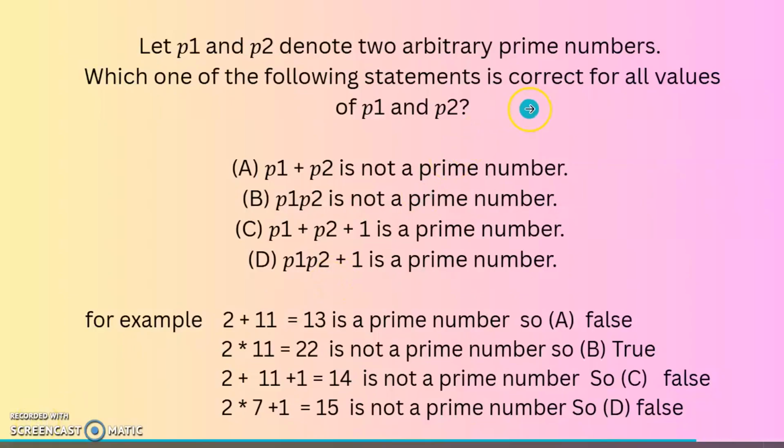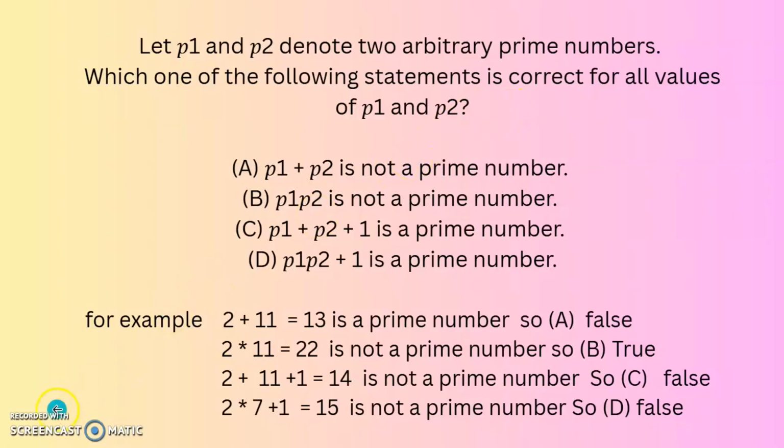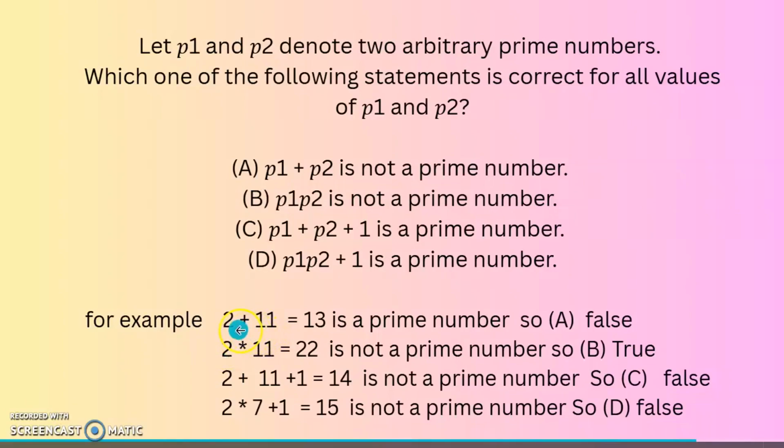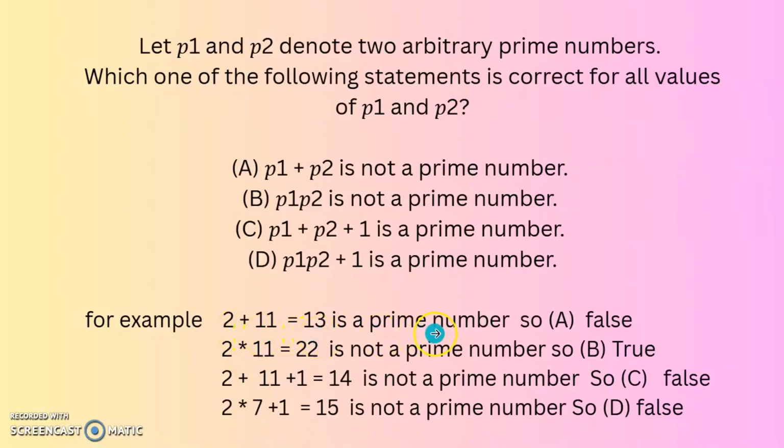In this problem, the crux of the solution is that the statement is correct for all values of P1 and P2. So, for a sample of any two prime numbers, if we prove that the statement is false, then we can eliminate that option. Let us take the sample of two prime numbers, for example, 2 and 11. 2 plus 11 is equal to 13, a prime number, but option A states that P1 plus P2 is not a prime number, so option A is false.